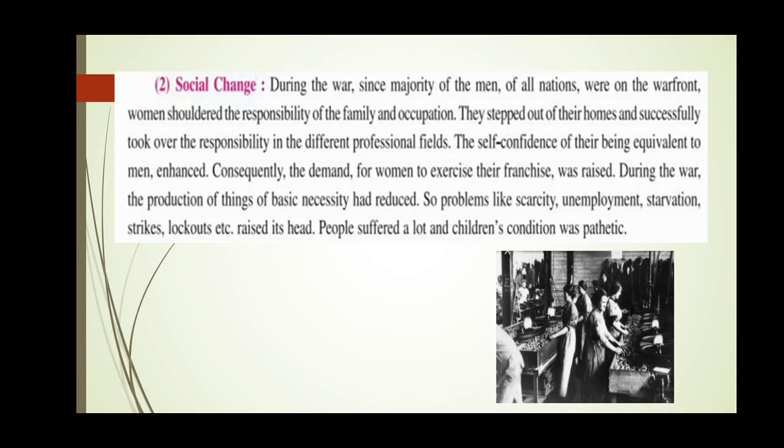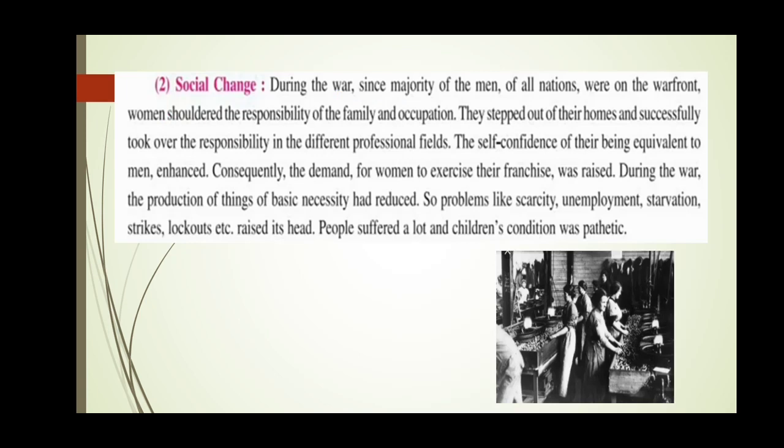During the war, the production of basic necessities had reduced. Whenever there is war, more concentration is towards that war only. So what happened? The basic necessities were not in appropriate quantity, and that had got reduced. So problems like scarcity, unemployment. Scarcity means not having things in appropriate amount. Unemployment, that is not getting a job. Starvation, that is dying because of hunger or a situation where there is no food. Strikes, lockouts, etc. raised their heads. So these were all problems that arose after the First World War.